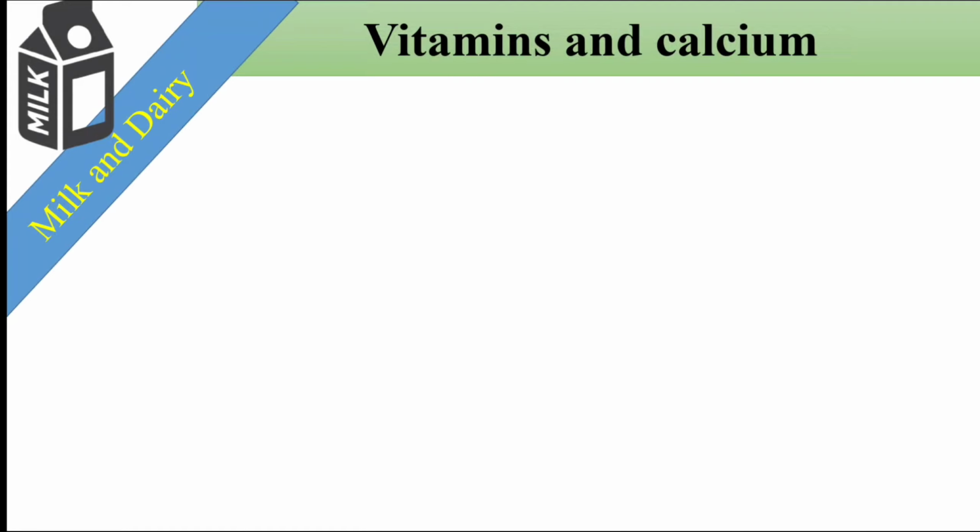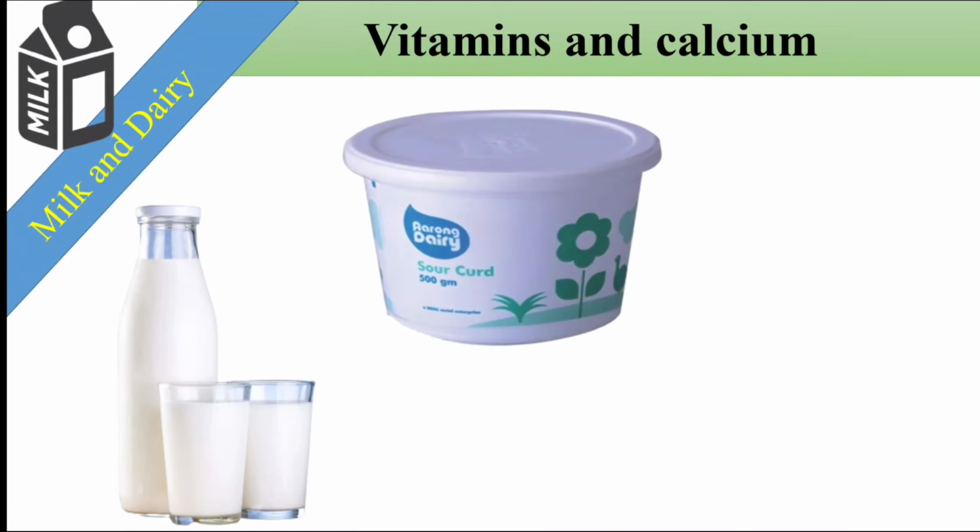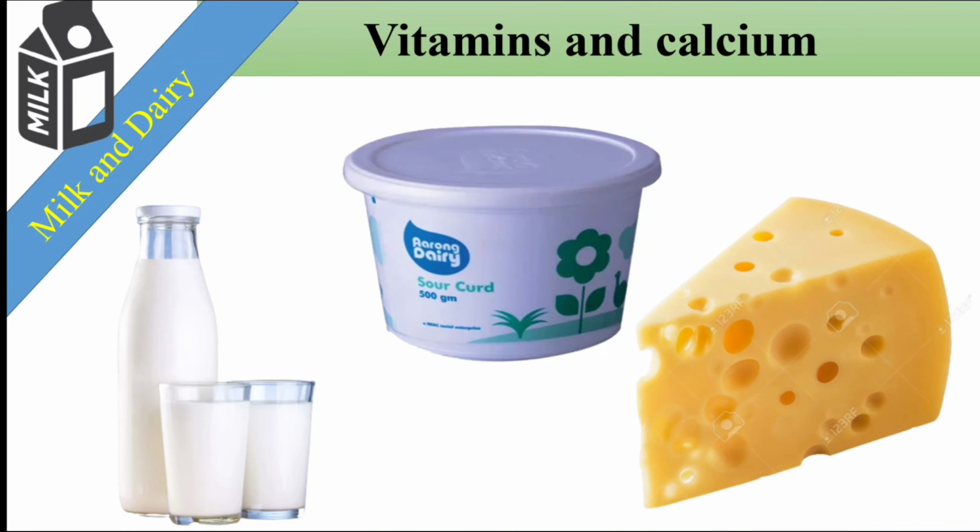If we do not have the food that contains calcium, what will happen to our body? It will soften our bone. Alright, so the disease that occurs in the elderly people, we call osteomalacia. That means softening of the bone. And in children, we call it rickets. So to avoid these diseases, we have to have either milk or the products that are made from the milk. So the examples of these food groups are milk, curd or cheese. You can have them and it will provide you with calcium and vitamin.